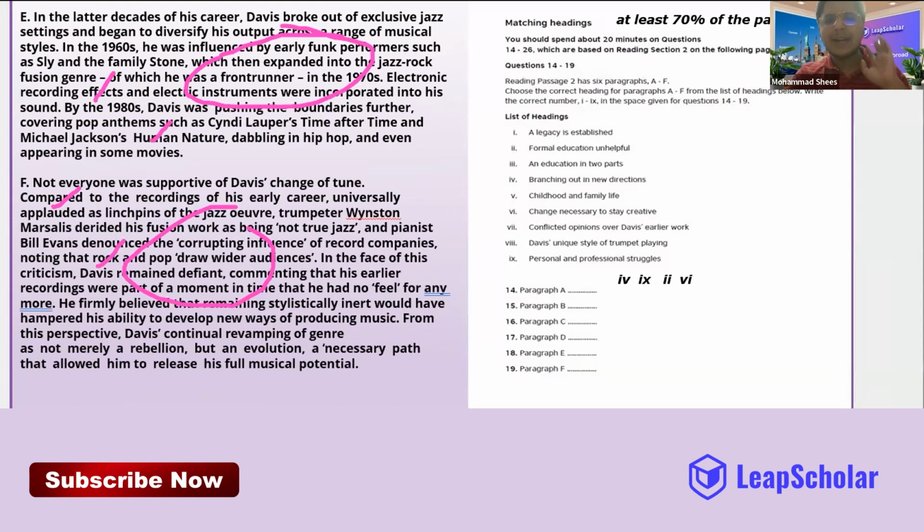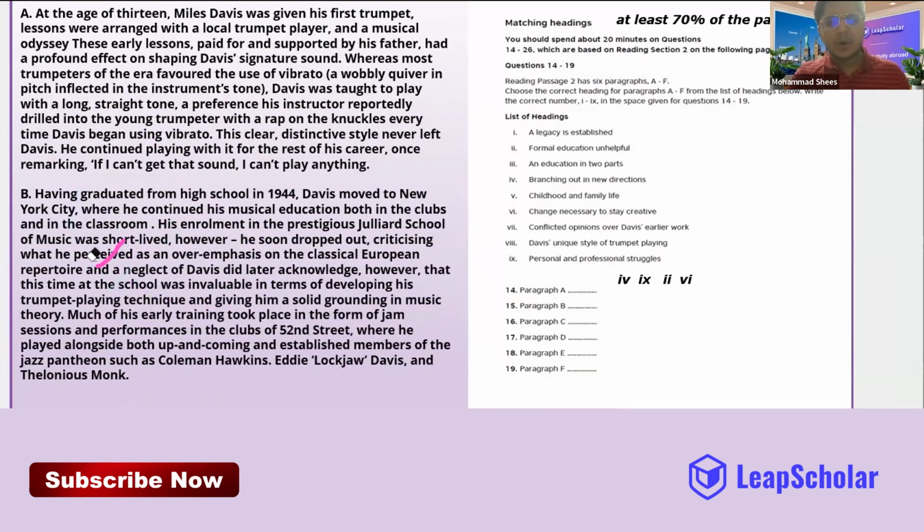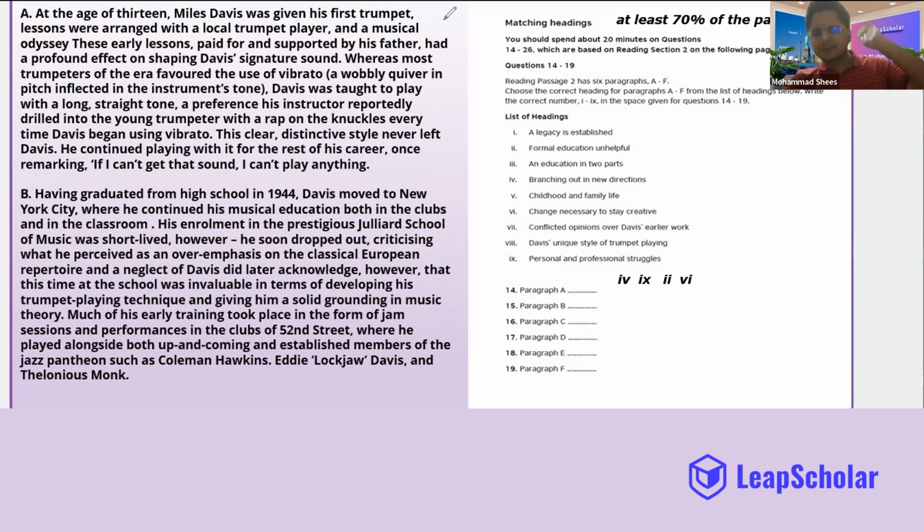A writer is like, I want to write 6 paragraphs, and my passage is maybe on Miles Davis. Now, it's not that the writer is going to just write down paragraph A and anything that is coming to mind.